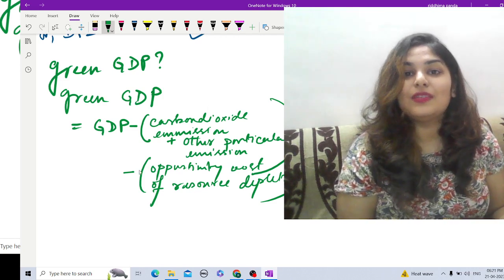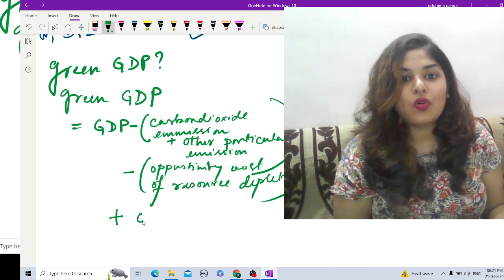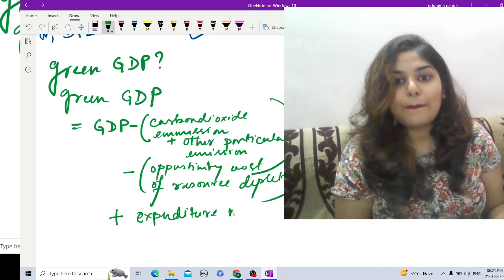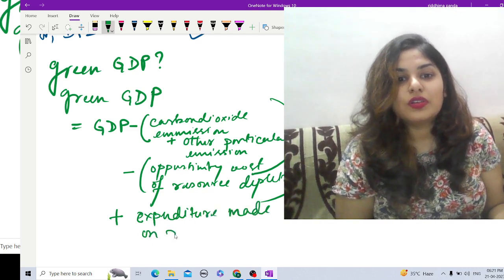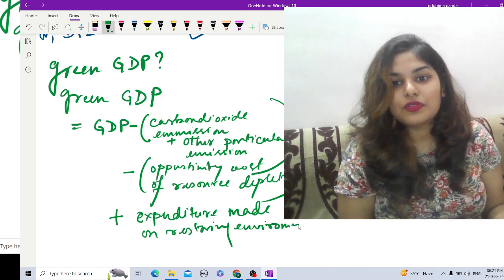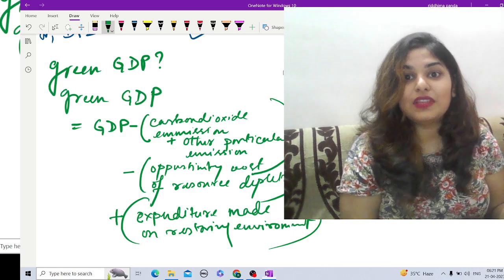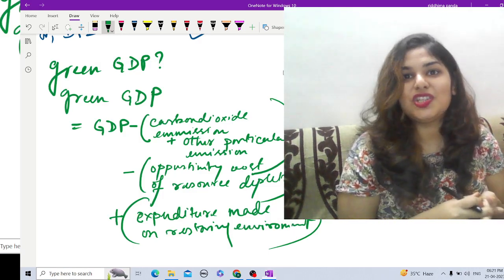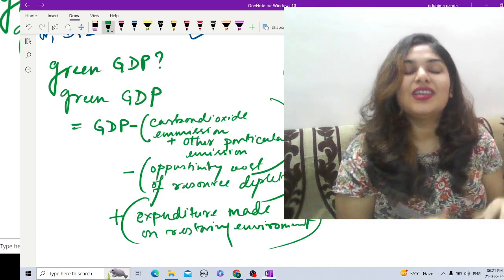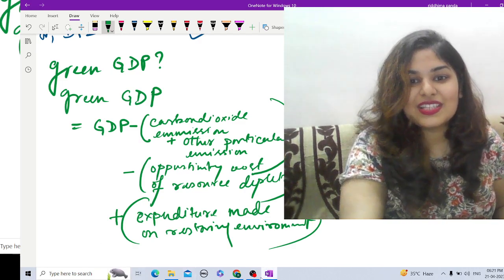So these will be subtracted, and the addition is expenditure made on restoring the environment. Any kind of expenditure that is made to save the environment, that is included in the GDP, and every other type of cost that damages the environment is subtracted. So the net result is the green GDP. Okay, so this is our green GDP.